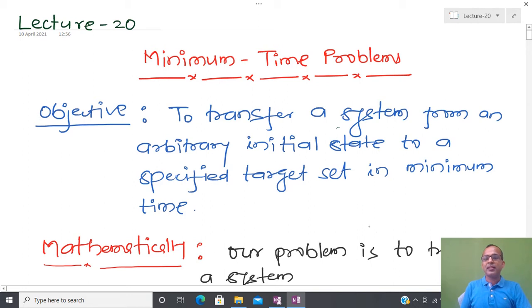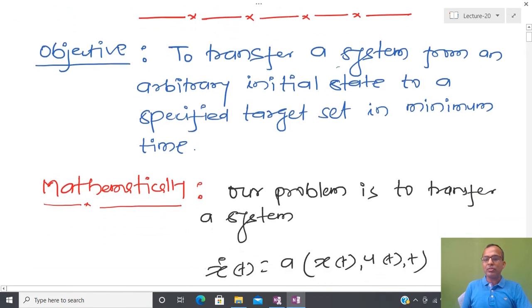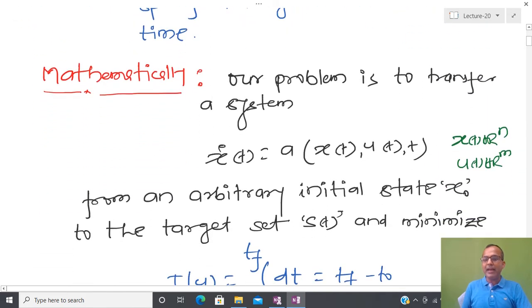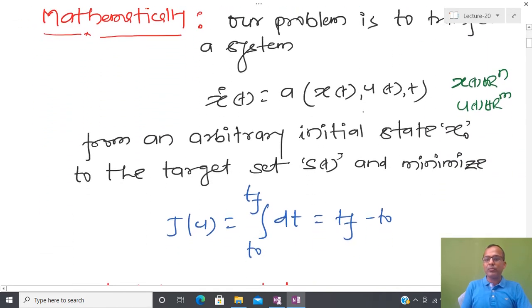So let us try to specify the mathematical formulation of the problem. Mathematically, I have a non-autonomous system. Here you can see that the right-hand side is an explicit function of x(t), u(t) as well as time, and I am assuming that x(t) belongs to R^n and u(t) belongs to R^m.